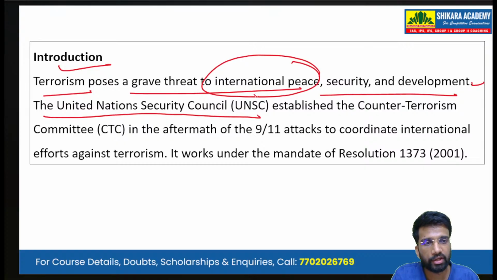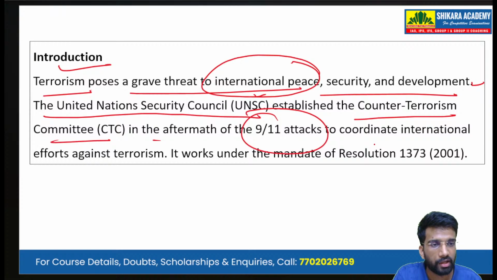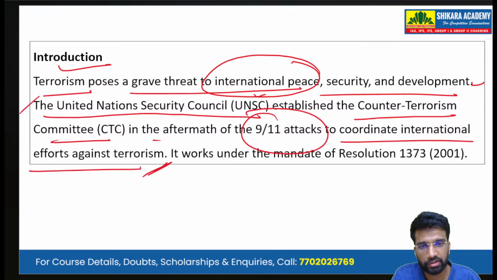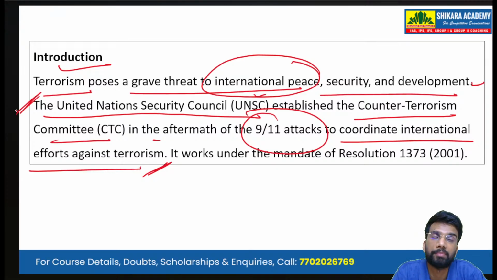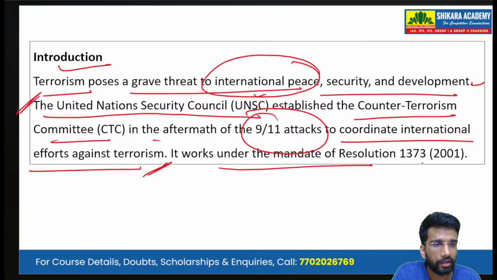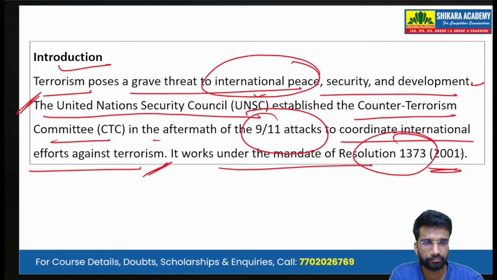Then the United Nations Security Council established the Counter-Terrorism Committee in the aftermath of the 9/11 attacks to coordinate the international efforts against terrorism. So on September 11, 2001, there was a massive terrorist attack on the World Trade Center in the United States. And after that, the United Nations Security Council made this Counter-Terrorism Committee. Now it works under the mandate of Resolution 1373 of 2001.